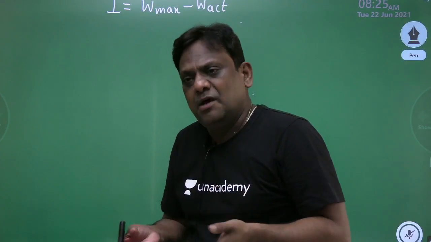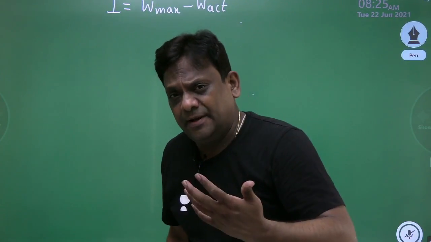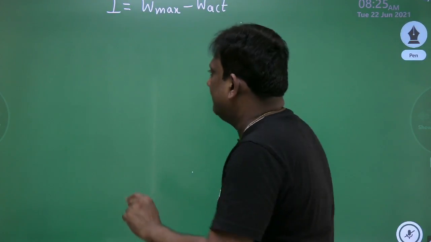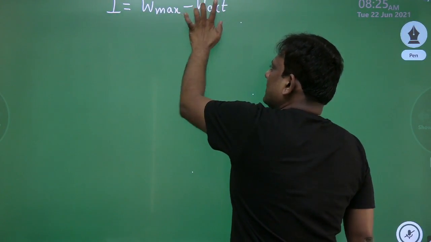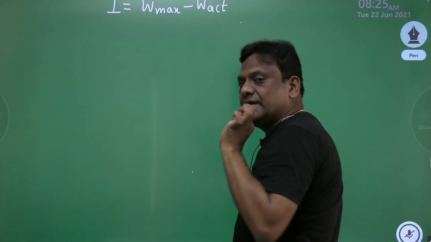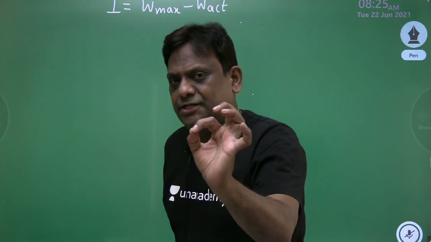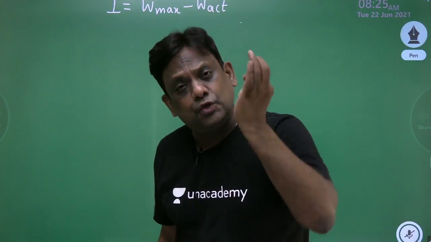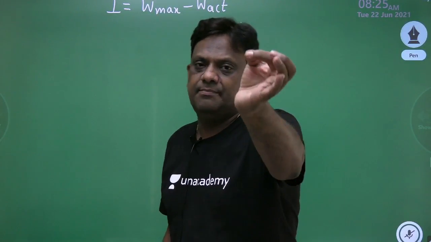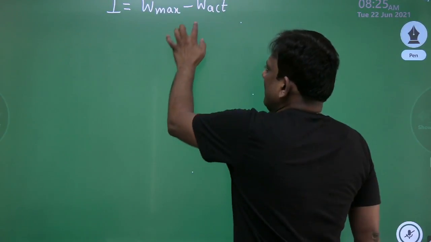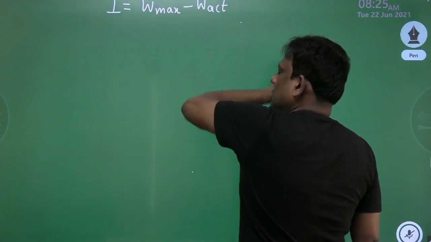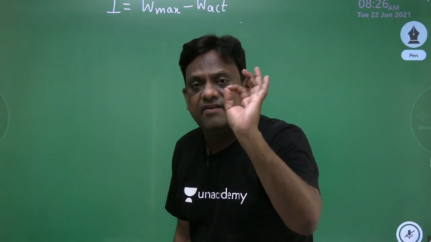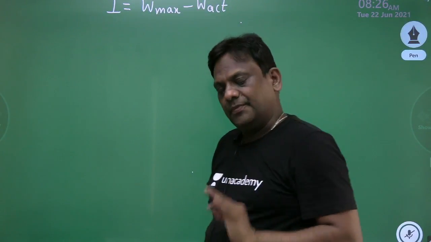But in thermodynamics, maybe friction, maybe lack of equilibrium. All these come into the picture. So please note down that always actual work is less than maximum work. So irreversibility can never be negative. If you are getting irreversibility negative, either that process is not possible or you might have committed some mistake. So please note down that my maximum work is always greater than actual work. So please note down that irreversibility can never be negative. It is always positive. Wonderful.